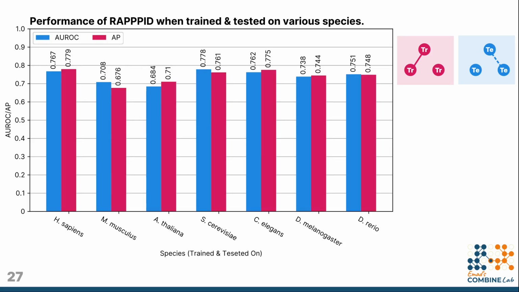We also find that RAPPPID maintains high intraspecies performance on various organisms. We trained and tested RAPPPID on 8 distinct organisms, ranging from mouse to Drosophila to baker's yeast. Here we find that RAPPPID achieves AUROC and AP scores that are largely comparable across the board.